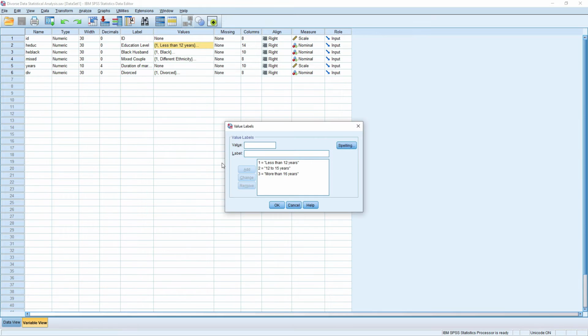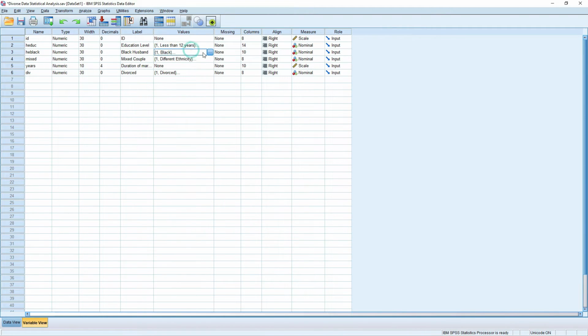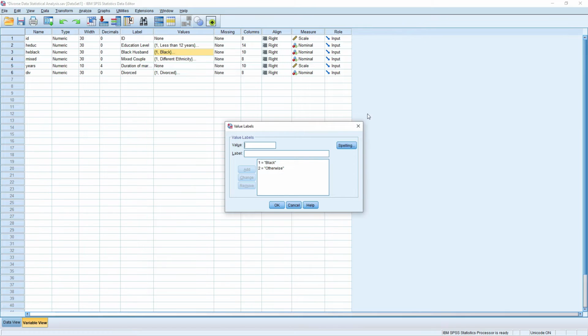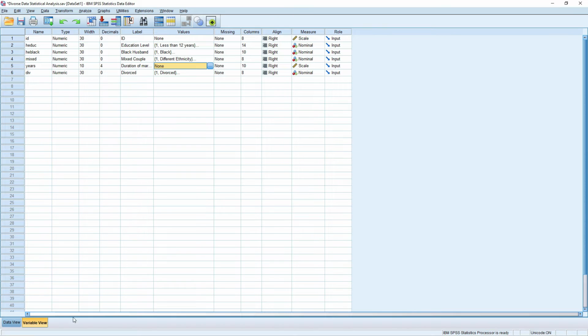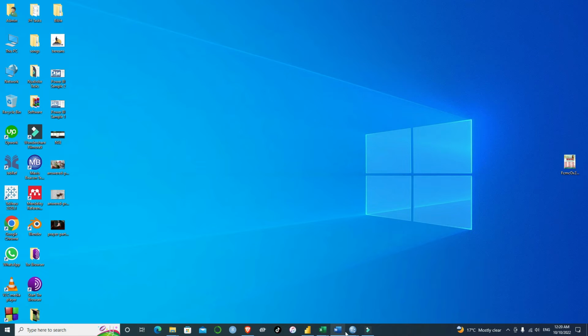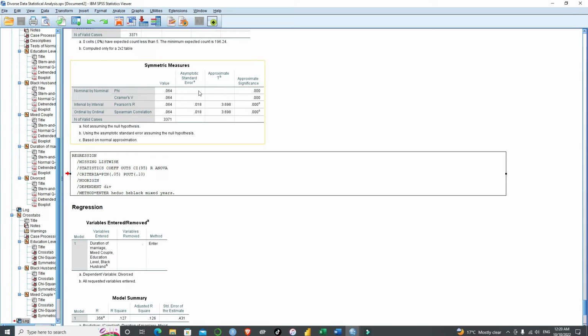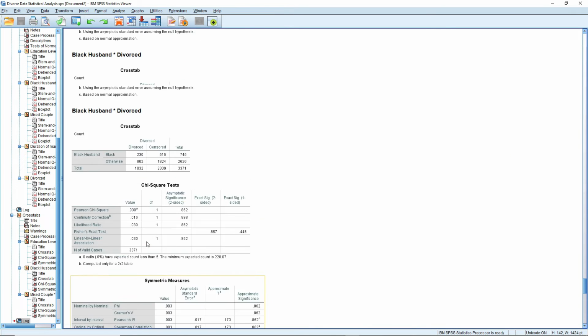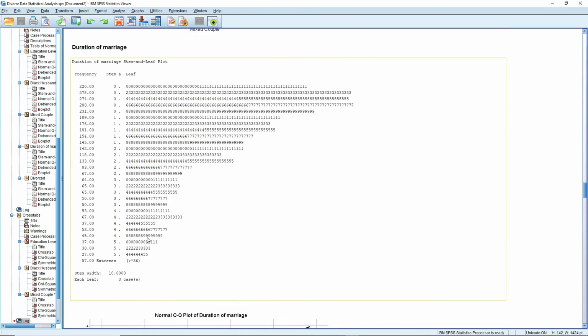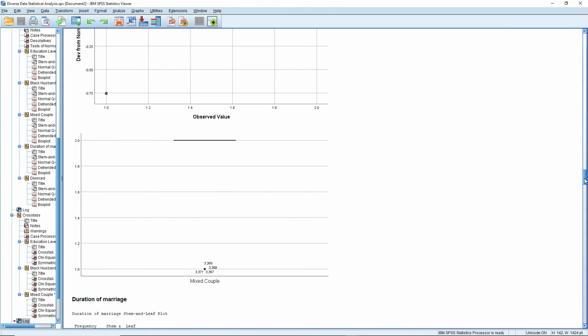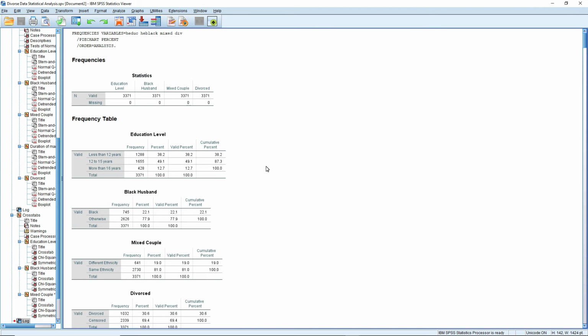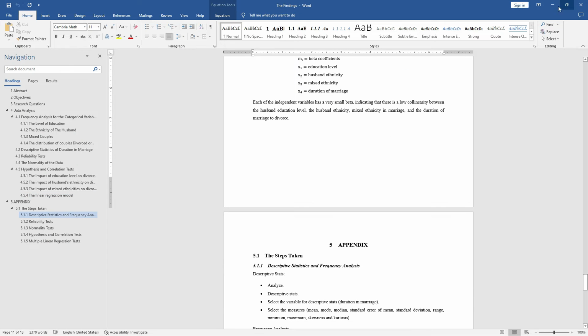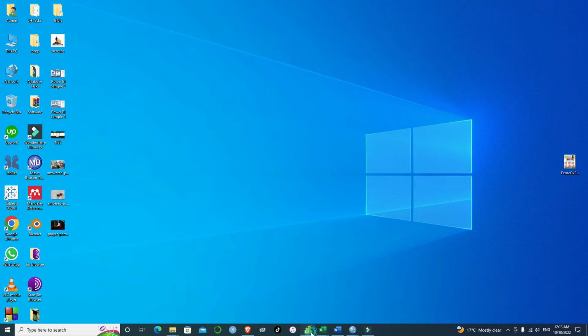So I have to put the labels in all the variables, and after inserting the labels, then I could analyze in regard to these variables. So I ended up finding this is the SPSS file that I used to compile to the Word file. So all these are the analyses I conducted in SPSS and transferred the outputs to the Word file so that I could interpret the findings. I can also work on data visualization in Power BI.